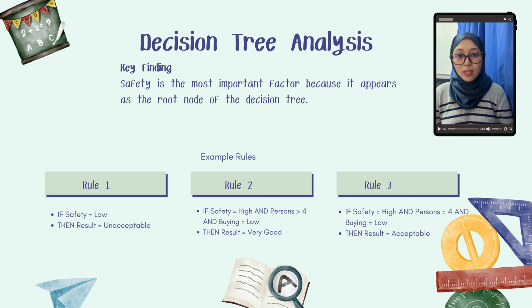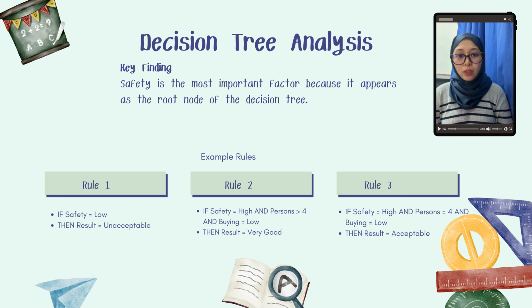There are several decision rules generated from the model. For example, Rule 1 states that if the safety level is low, the vehicle will be classified as unacceptable. Rule 2 shows that if the safety level is high, the passenger capacity is more than 4 people, and the buying price is low, the result will be classified as very good.